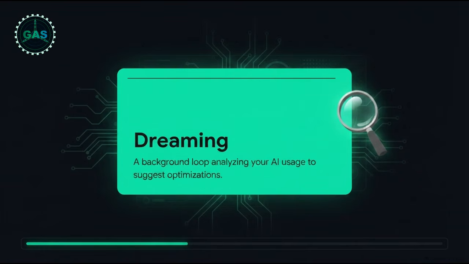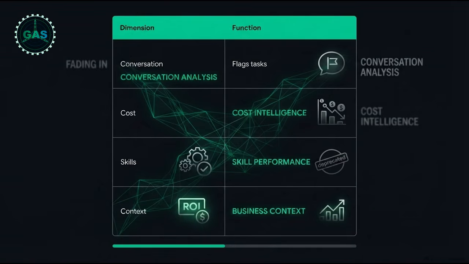You could wake up on a Thursday morning and find that your system realized you ran the same manual competitive analysis 4 times this week and has proactively built and suggested a new one-click skill to handle it for you forever. Now, to make sure you have complete visibility over this digital COO, your operating system is built on 4 critical dimensions. First, conversation analysis, which constantly reviews your daily intent to flag any tedious tasks you're still doing manually.